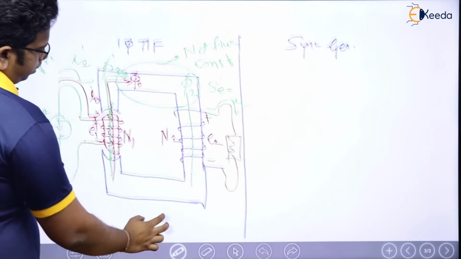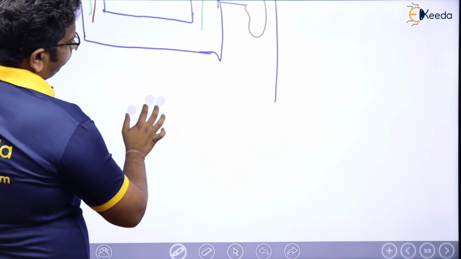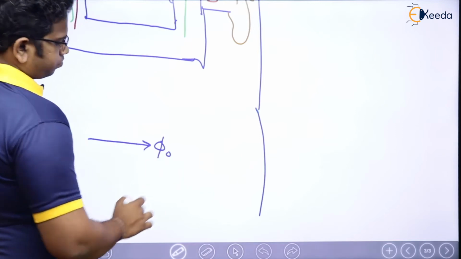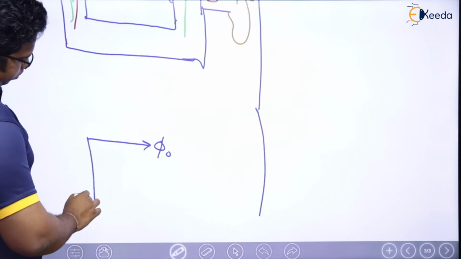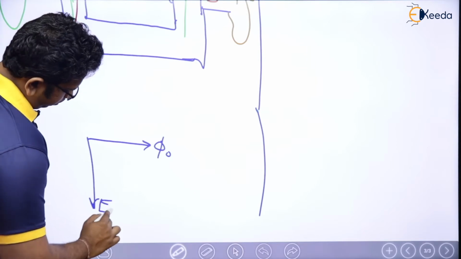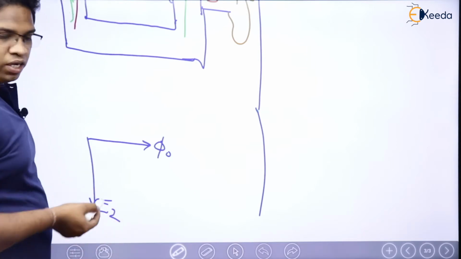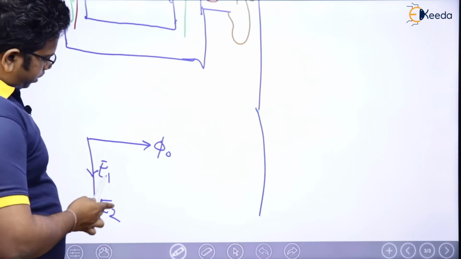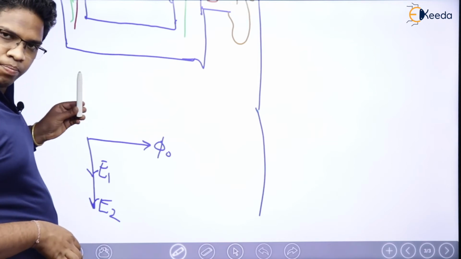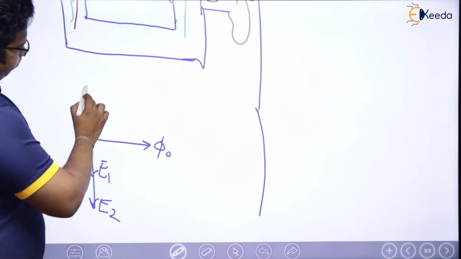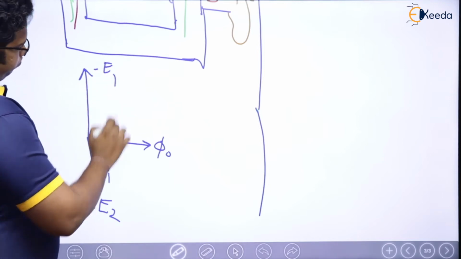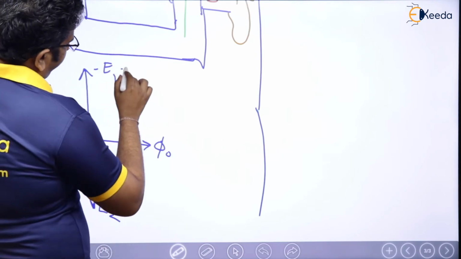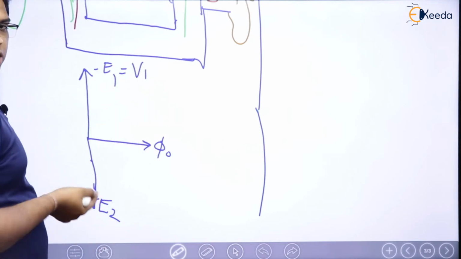Right? And let me have the phasor diagram here. See, let me just have the phasor diagram. Here is going to be phi naught. Right? Now, here is going to be E2, and E2 and E1 are in phase, right? But what I am going to consider, this E1, I am going to lift it up like this. Means the moment I am making E1 here, this becomes minus E1. Right? The moment this becomes minus E1, we call it as V1. Minus E1 equal to V1.